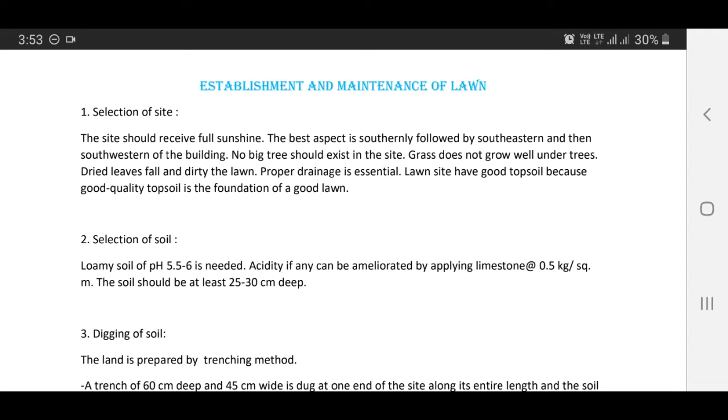Selection of soil, the second point. Loamy soil of pH 5 to 5.6 is needed. Acidity, if any, can be ameliorated by applying limestone at the rate of 0.5 kg per square meter. The soil should be at least 25 to 30 centimeter deep.